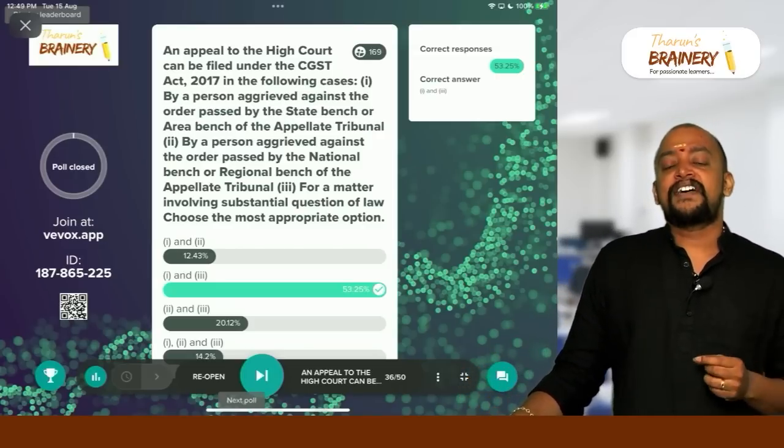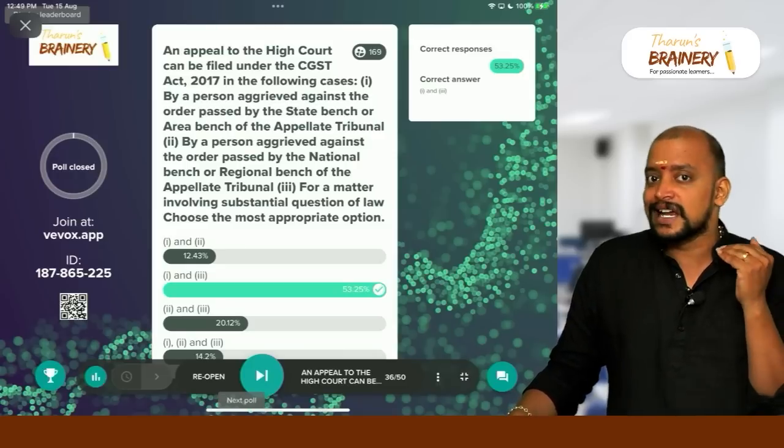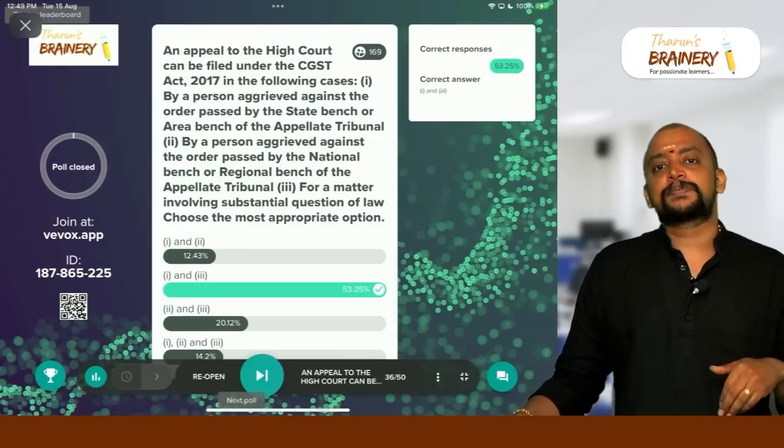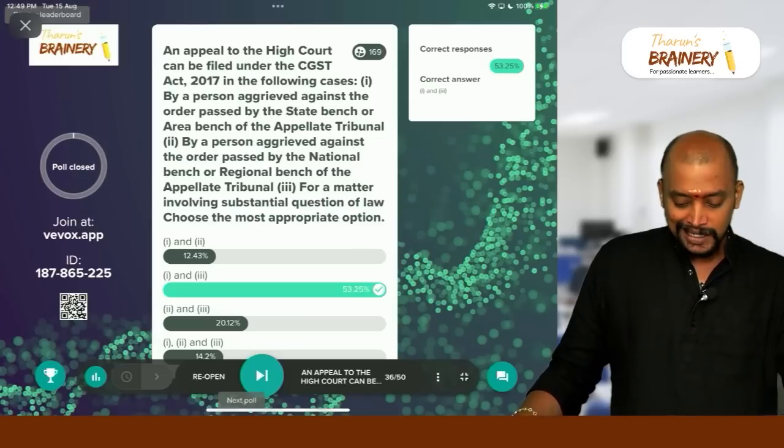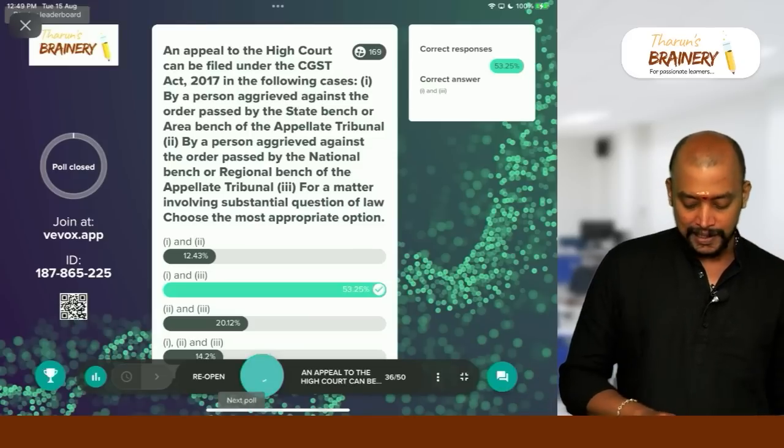Also, the final fact finding authority is GST-80 only. So only when there is substantial question of law, we can go to High Court or Supreme Court. So 1 and 3 is the correct answer.